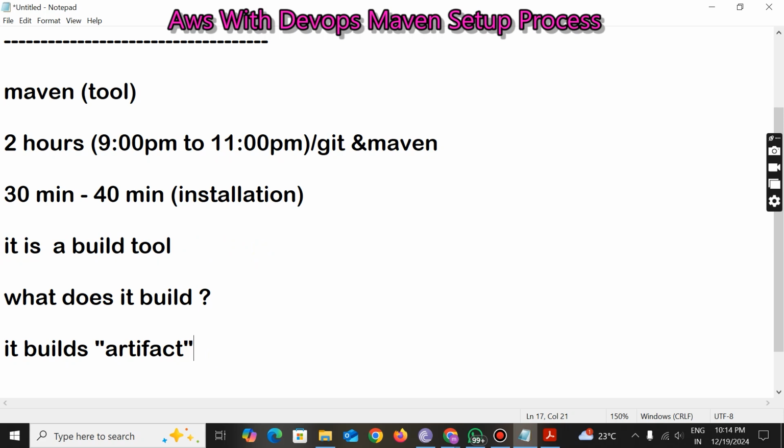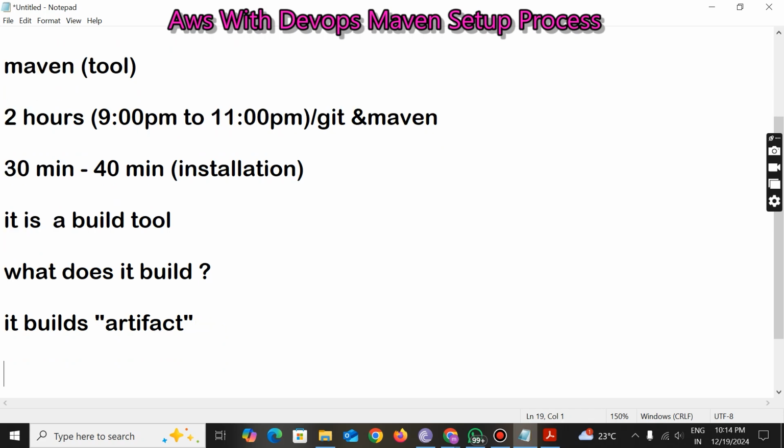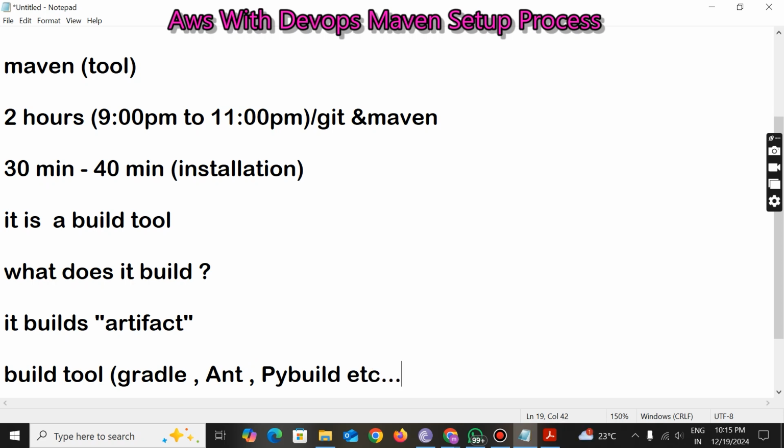The main purpose is generating an artifact with the help of Maven. Not only Maven, there are other types of build tools also, like Gradle. Gradle is also a build tool. Ant is also a build tool. Or else PyBuilder for Python. Different types of build tools are available, but the most popular one is Maven. Mostly Java developers will use this Maven tool.